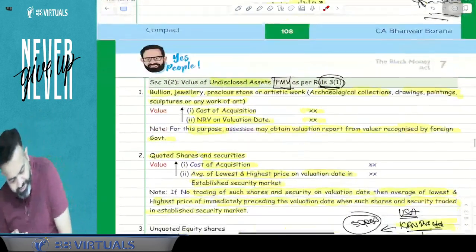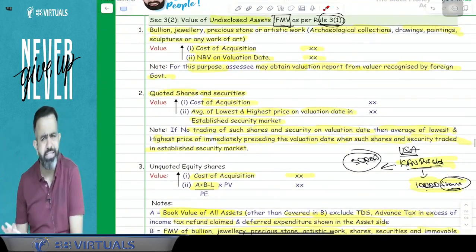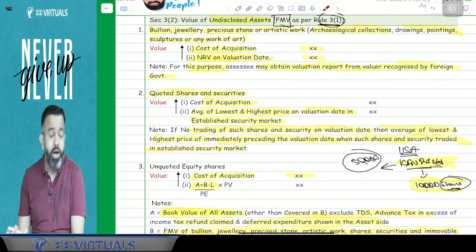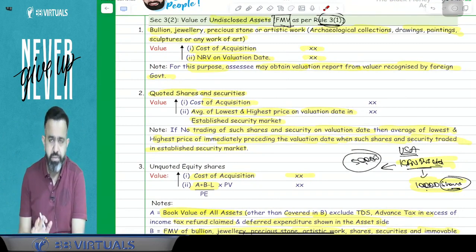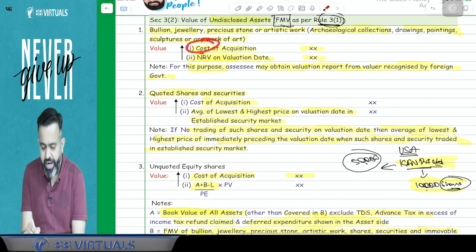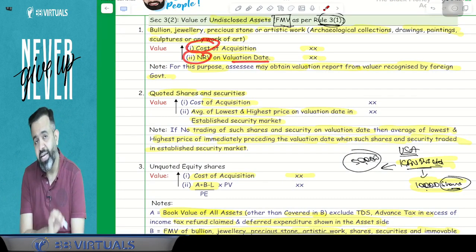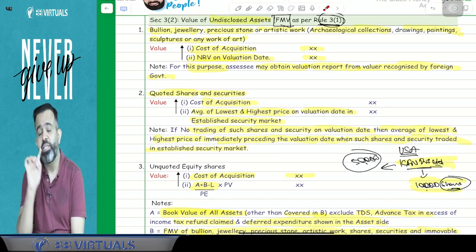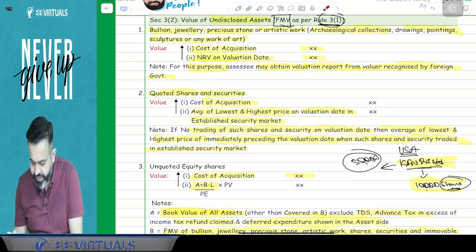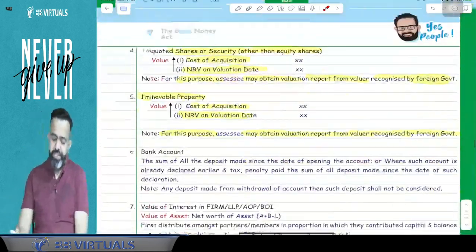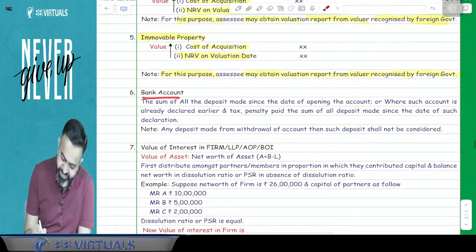So guys, in case of all these assets, how will you determine the value? Value means how you will determine the FMV. Just take the original cost or NRV as on the valuation date. Valuation date will be the 1st April of the previous year. Done. Now guys, the next asset is very interesting: bank account.